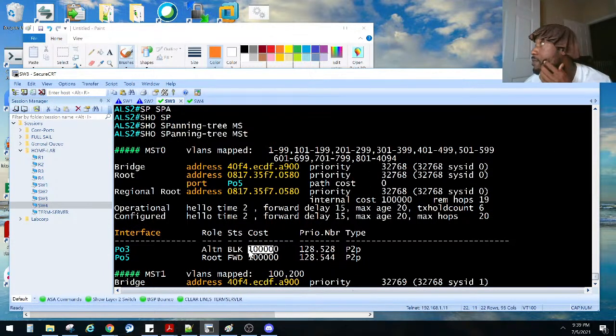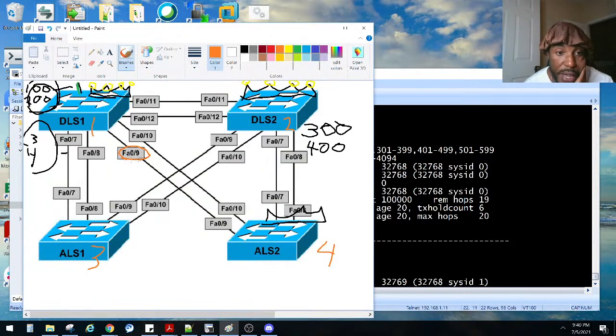These are the costs right here. So the default port cost values to each port are based on the bandwidth. The bandwidth on these is Fast Ethernet, so that's 100 megabits per second. How do they come up with that?